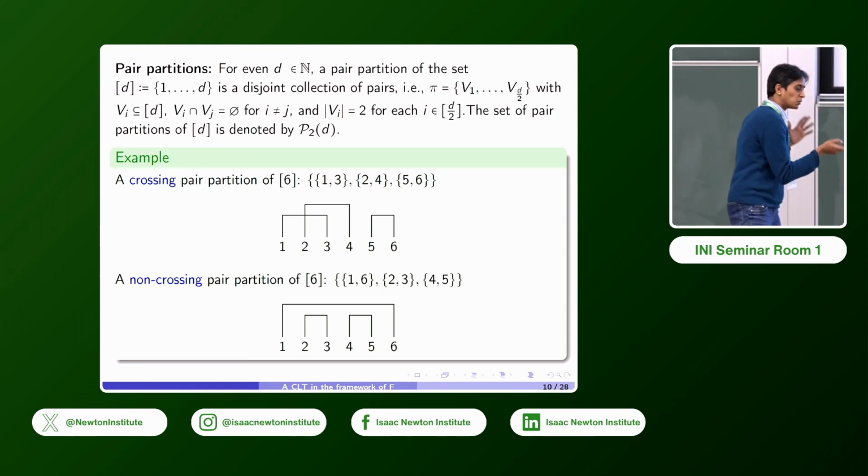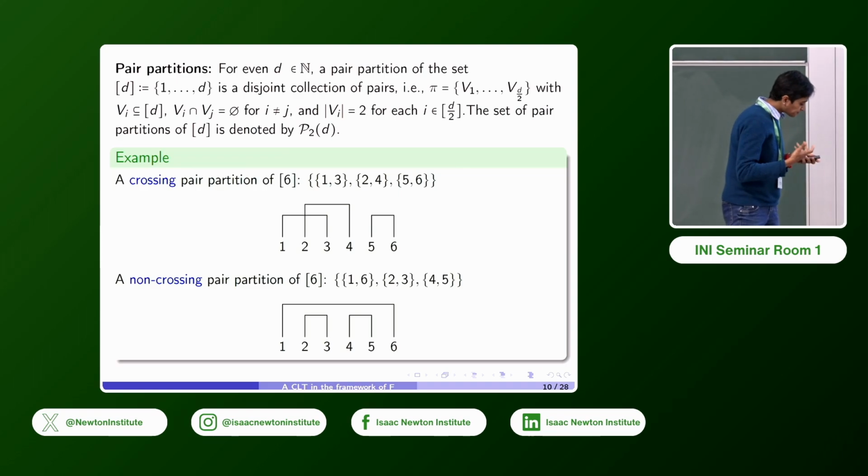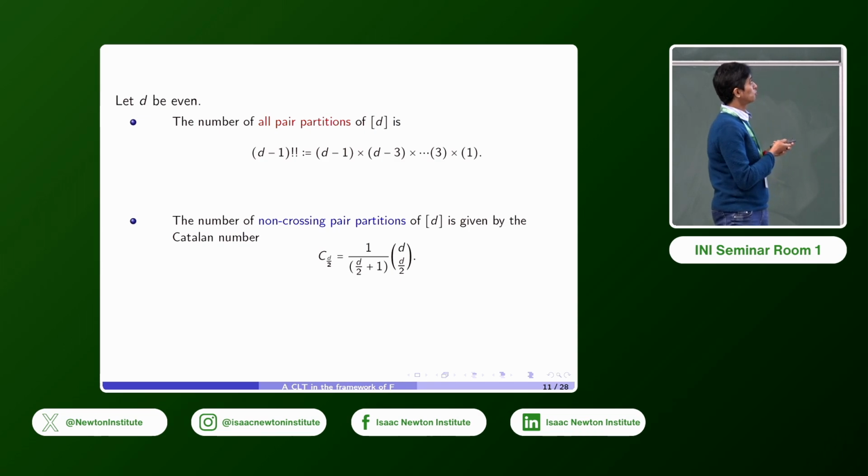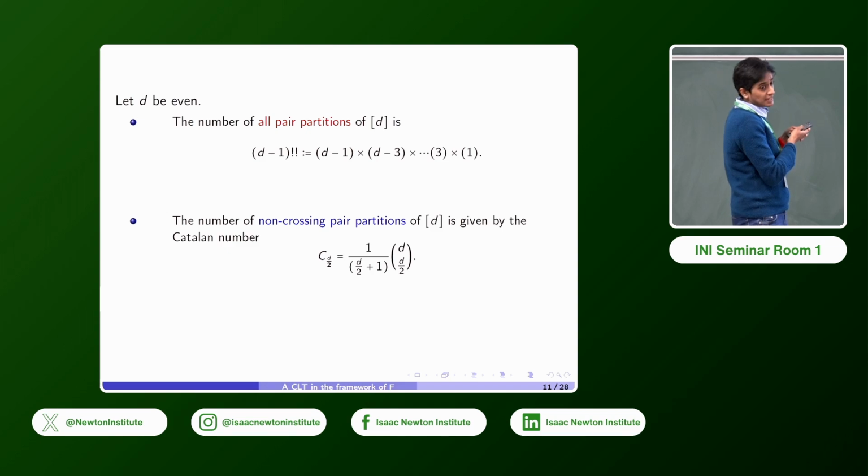So what does this have to do with the central limit theorem? Let's look at the number of all pair partitions and the number of non-crossing pair partitions. The number of all pair partitions of D is very easy to see. It's just the number D minus 1 double factorial, which is D minus 1 multiplied by D minus 3 and so on up to 1. And the number of non-crossing pair partitions, the set T, is given by the D over 2 Catalan number, which is given here by this formula.